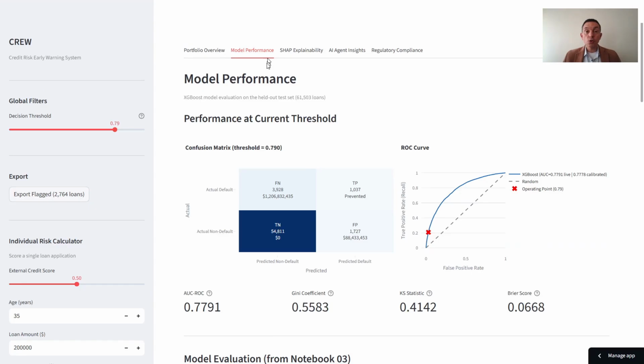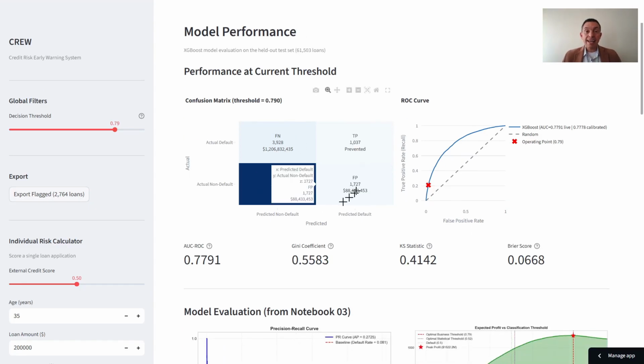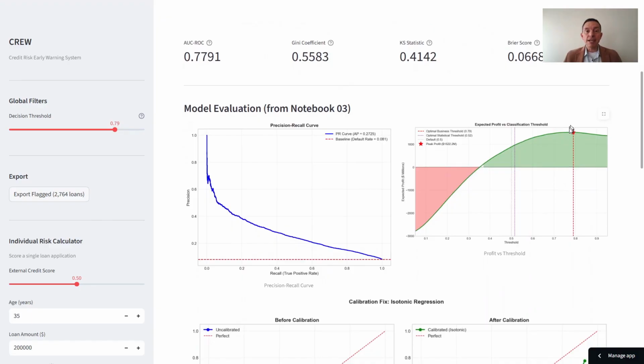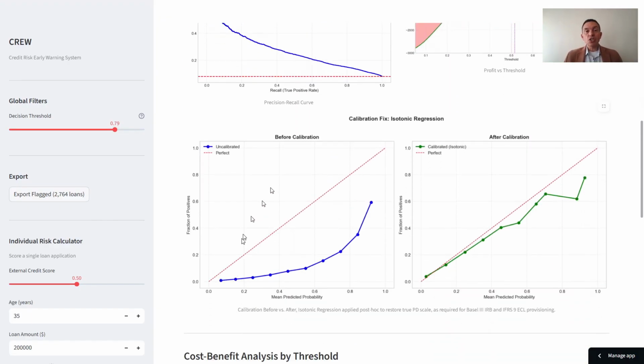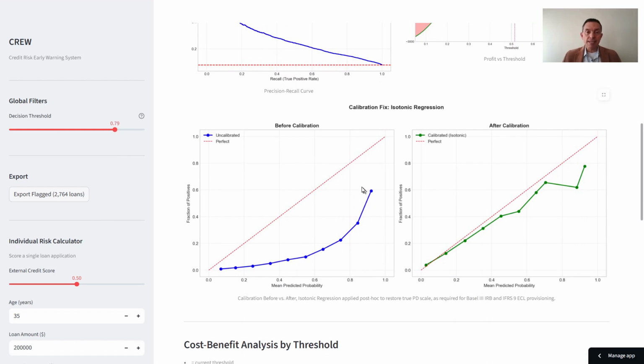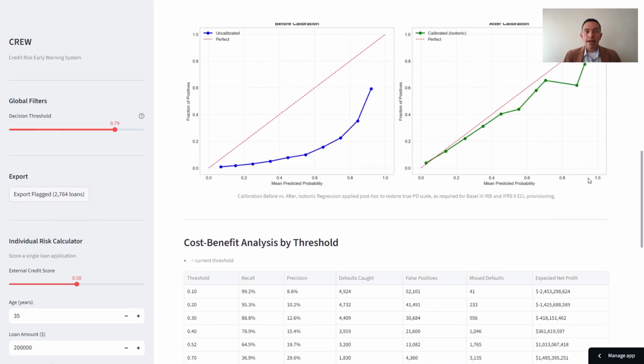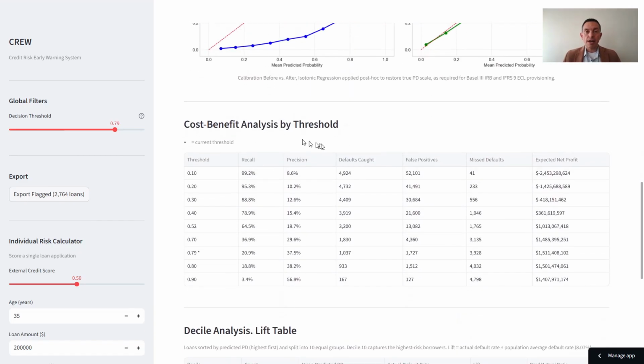Tab 2 shows the model performance. An AUC of 0.78 and a Gini of 0.56 confirm that the model works. Profit peaks at 0.79, far from the statistical optimum. Raw XGBoost underestimates high PDs. Isotonic regression fixes that, following Basel III and IFRS 9.